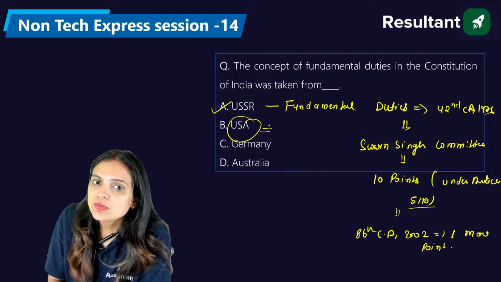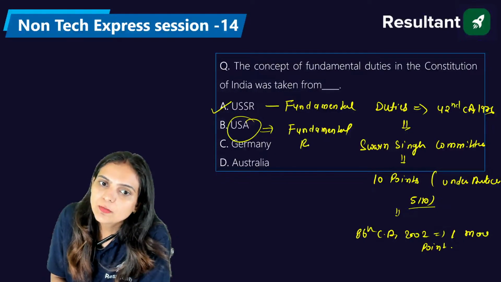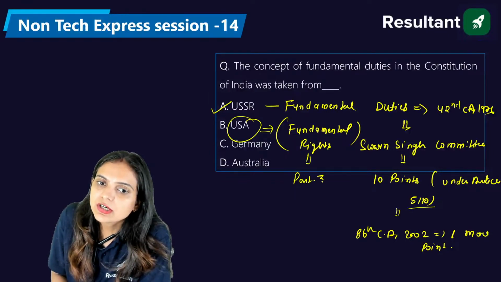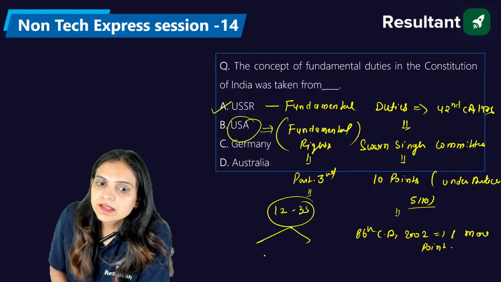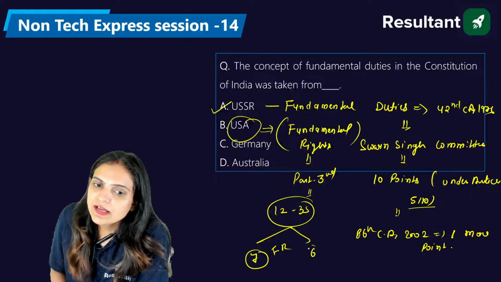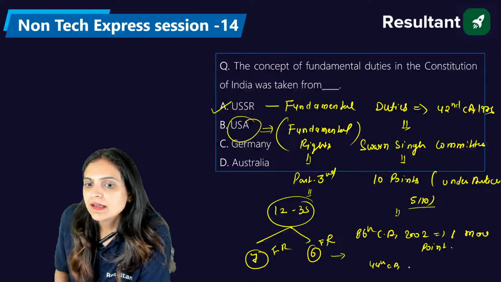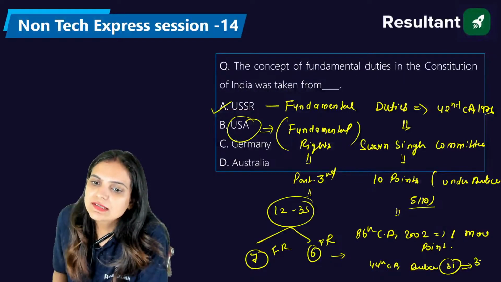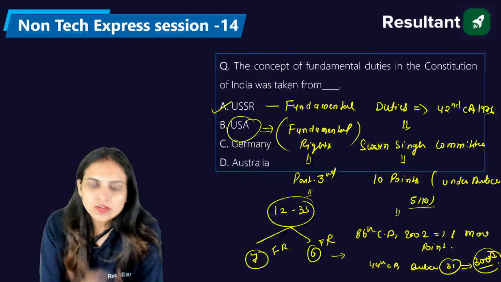Now, when we talk about the USA, we have the fundamental rights adopted from the USA Constitution, and these are discussed in Part Third of the Constitution, between Article number 12 to 35. In the beginning we had seven fundamental rights, but at present we have six. By the 44th Constitutional Amendment, Article number 31 got removed, and now it is located in Article number 300A under Part 12 of the Constitution of India. So there is a lot of information which you can discuss.